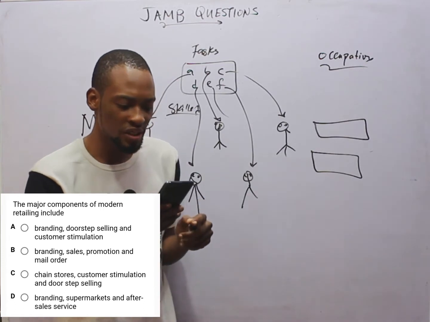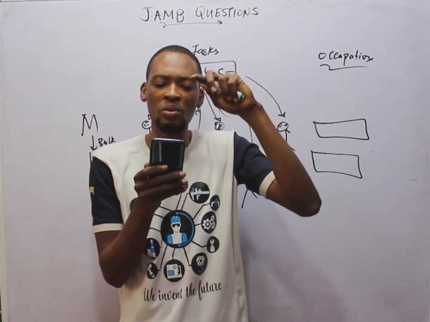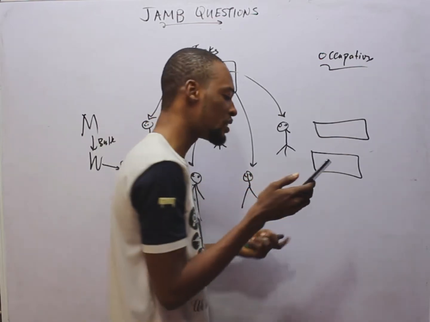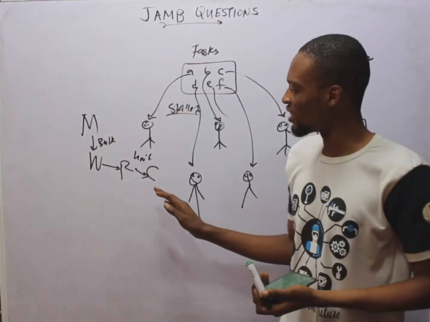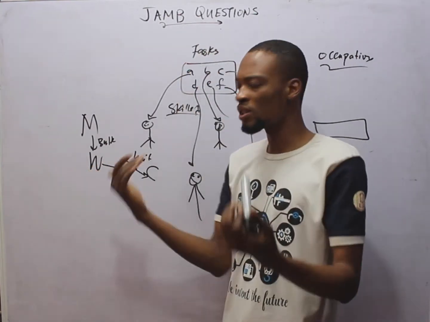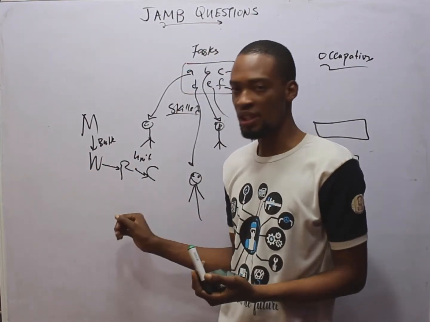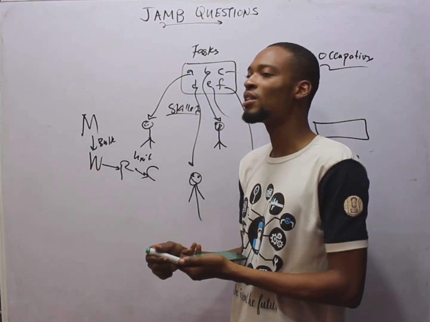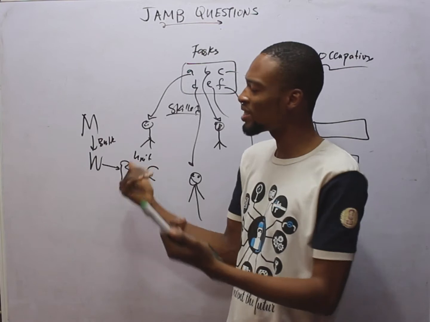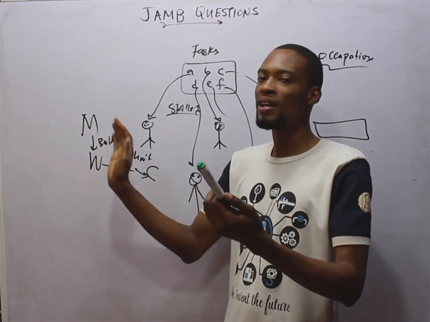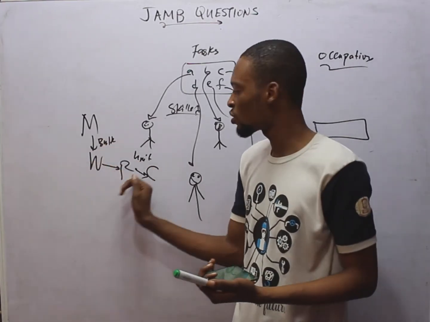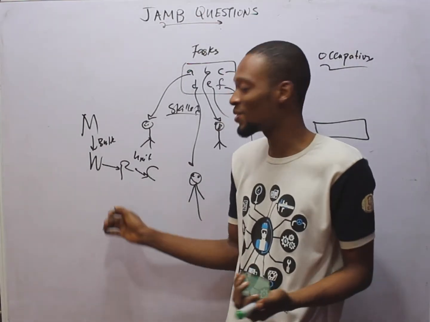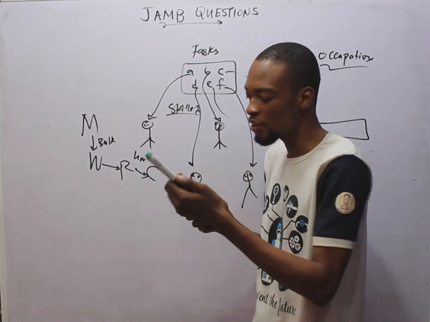Now the next question says, the role of a wholesaler in channel of distribution is to dash. Like I already explained, the role of the wholesaler is to buy goods in large quantity and sell in smaller quantity to the retailer. The quantity that the wholesaler sells to the retailer depends on the type of retailer, but generally the wholesalers buy more and sell lesser than they bought to the retailer, because if they sell more than they bought to the retailer, it won't even be possible in the first place.